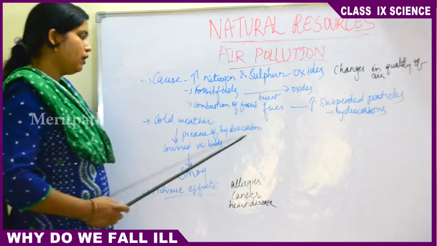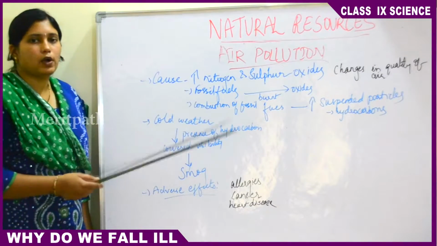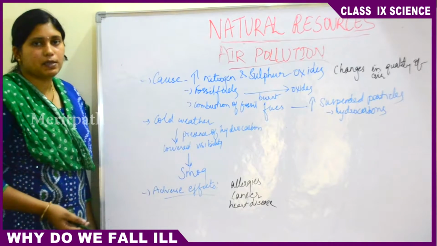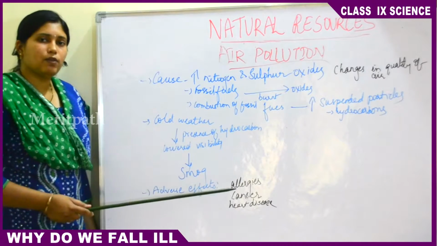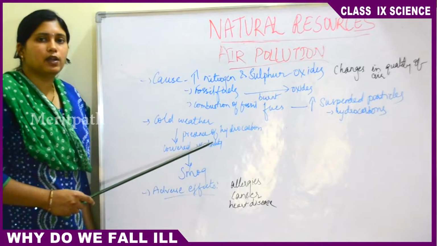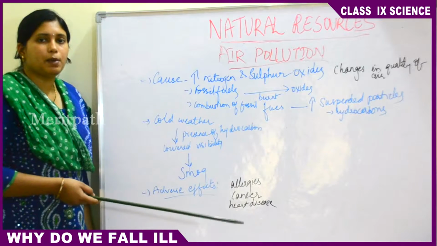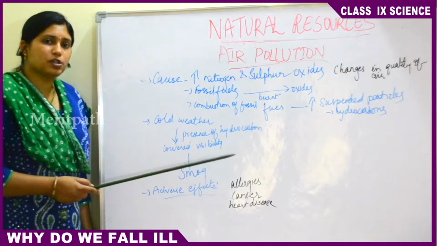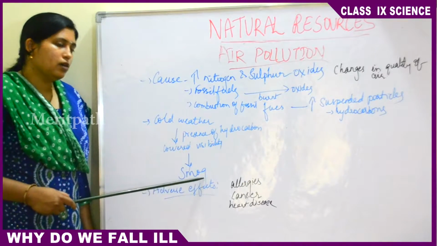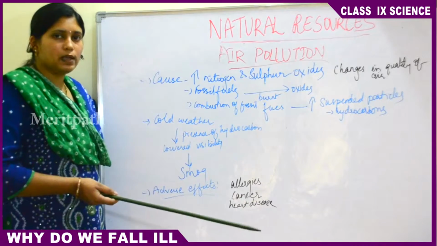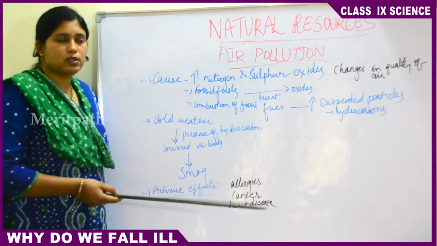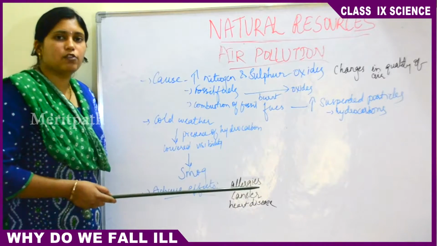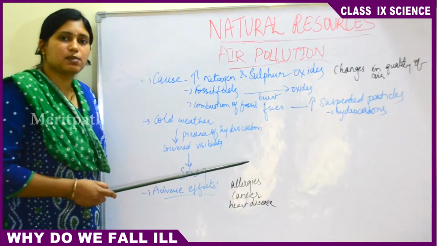Suppose all this happens in hot weather. Suppose the weather is cold, then what happens? There is definitely the presence of hydrocarbons in the air. That time they lower the visibility of the air. The presence of small hydrocarbon particles in the air lowers our visibility, thereby leading to pollution, and this is called smog. When you see weather apps on your mobiles, sometimes they also show the presence of smog. It shows the percentage of smog in the air. That means it indicates the level of pollution in the air, which leads to a decrease in visibility.